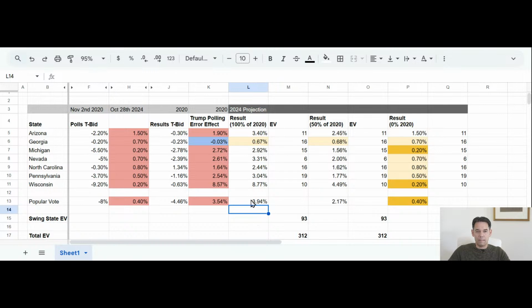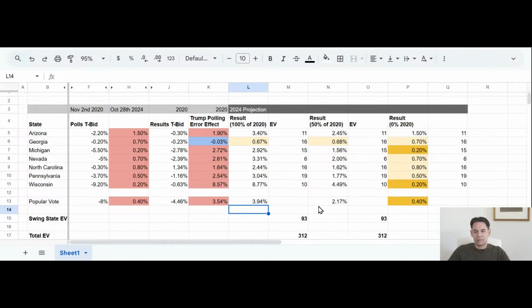He wins it massively. Now, the yellow color means everything under 1% advantage. I marked light yellow because there's more of a risk that Kamala wins. Dark yellow means there's a high risk that Kamala would win anyway. It's more likely Trump wins because he's still leading here, but at 0.2%, this is not a safe bet. So in this first scenario, 100% of the Trump polling error remains.